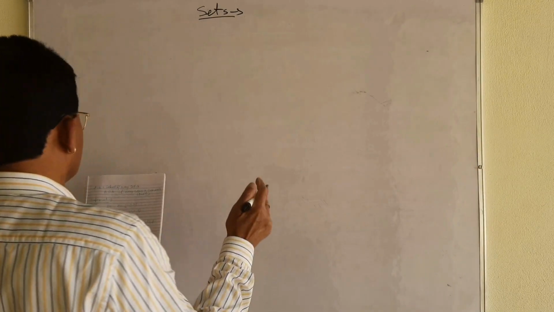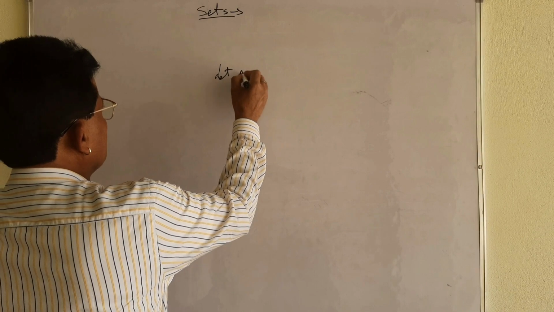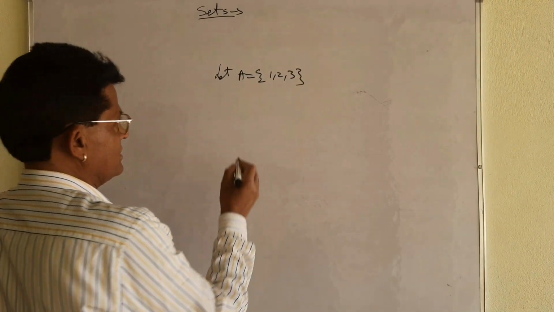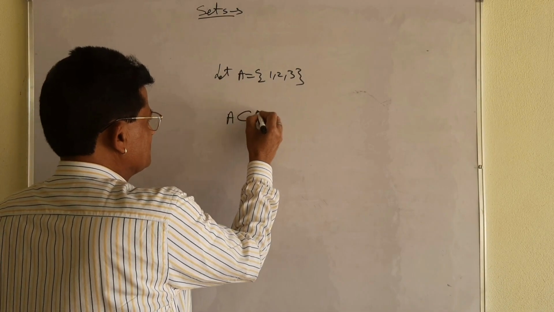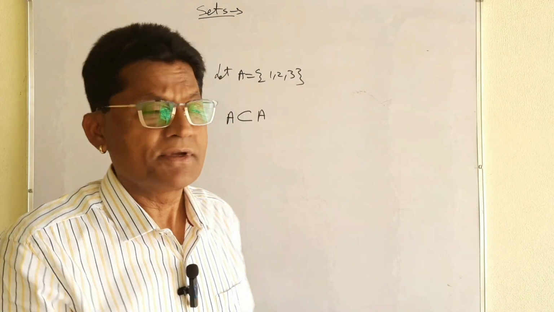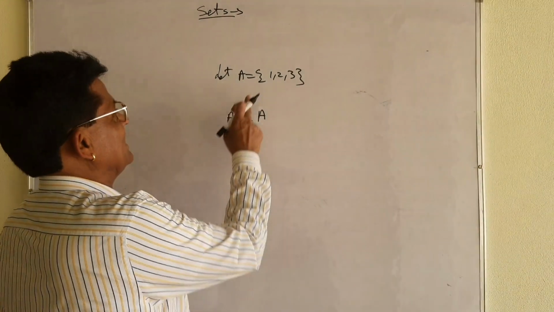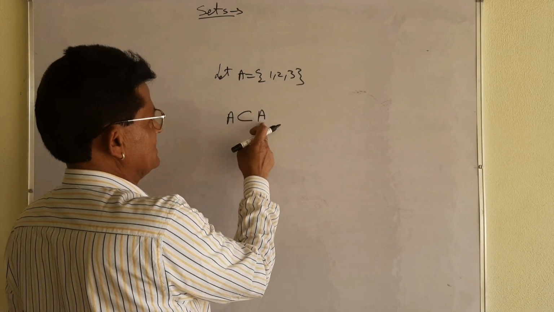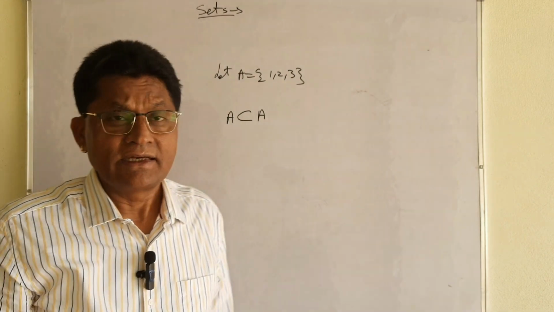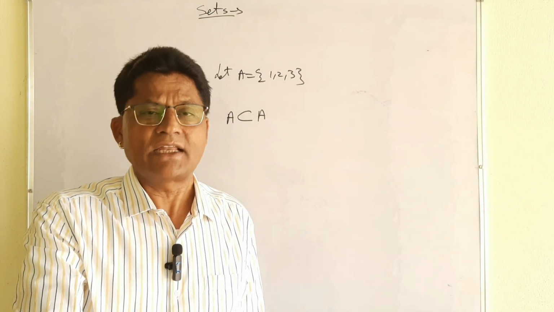As I told you, let A be equal to {1, 2, 3}. My dear student, what does it mean? A is a subset of A. That is the important thing. Tell me, A is a subset of A, if not... each and every element of A, 1, 2, 3, is an element of A. That is why A is a subset of A. That is why each and every set will be a subset of itself.